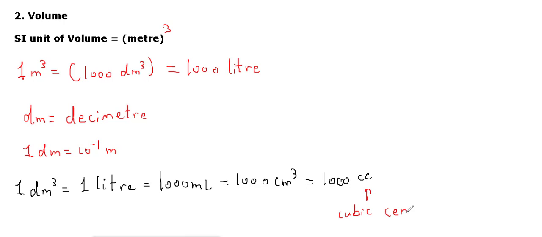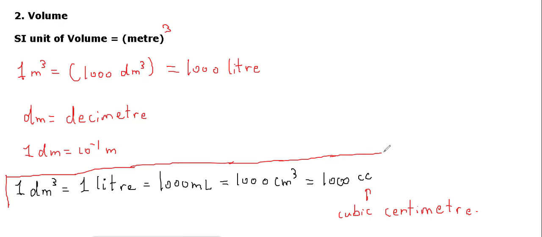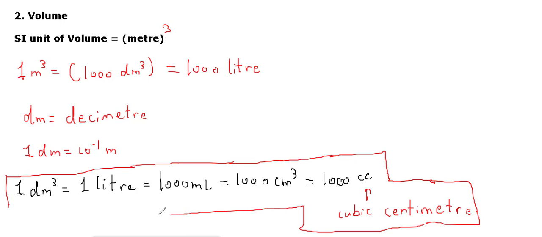In the USA, volume is commonly given in cubic centimeters, so no need to worry about it. So 1 decimeter cube is equal to 1 liter is equal to 1000 milliliter is equal to 1000 cubic centimeter.